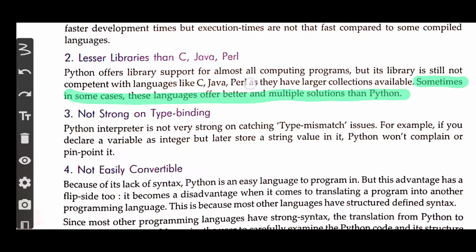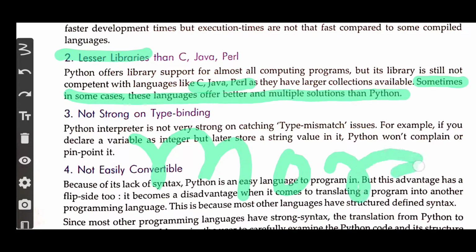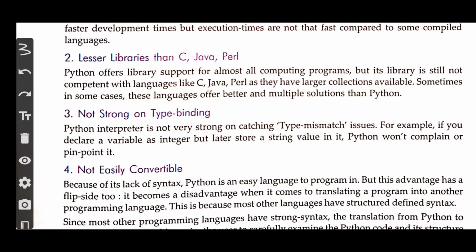Which languages? C, Java and Perl. Why? Because they have a greater number of libraries. The more libraries, the more functions that programming language can perform. So this is a disadvantage: fewer libraries compared to C, Java and Perl.